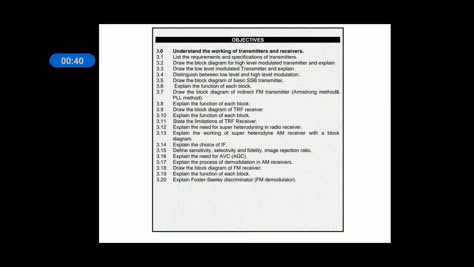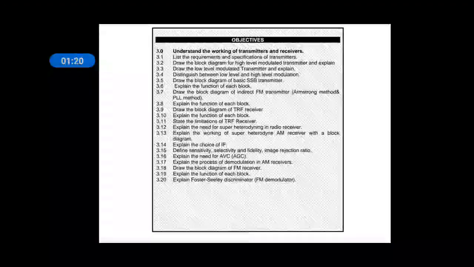In earlier classes, in 3rd chapter we covered requirements and specifications of transmitters, block diagram of high level modulator as well as low level modulator transmitter, their working, differences between them, what is SSB transmitter, its working, indirect FM transmitter, its working, TRF receiver, its working, disadvantages of TRF receiver, superheterodyne receiver, its working, choice of IF. There we stopped, right? So these are the topics, we got 14 topics.